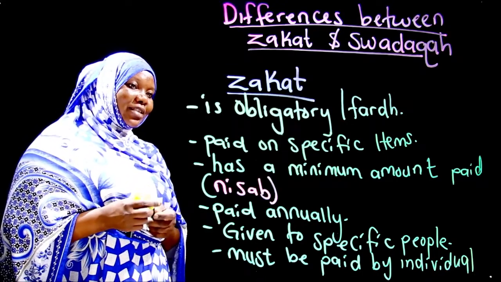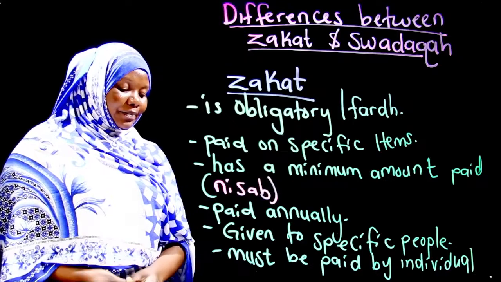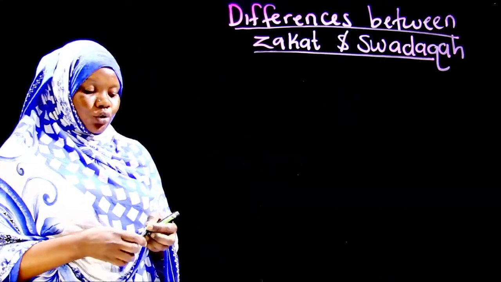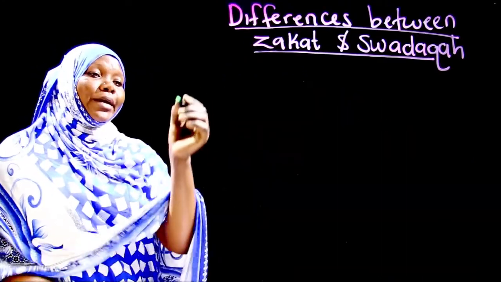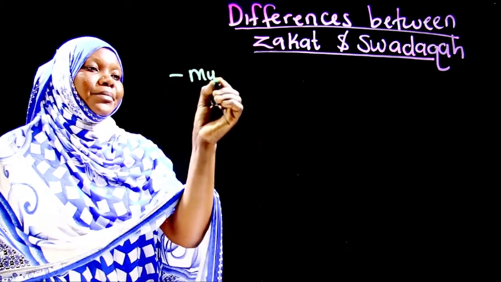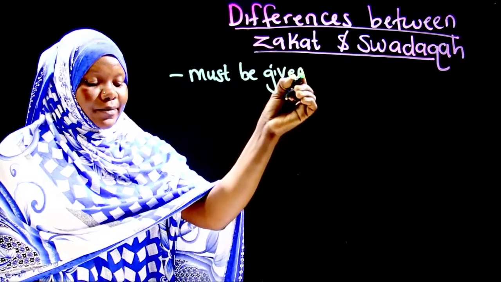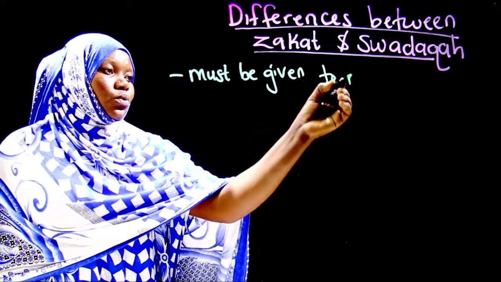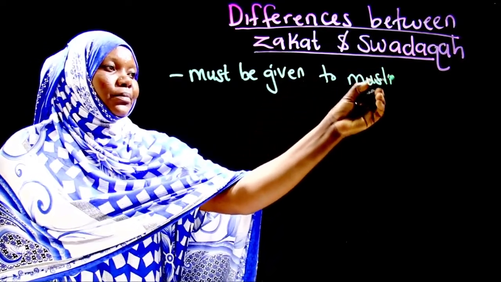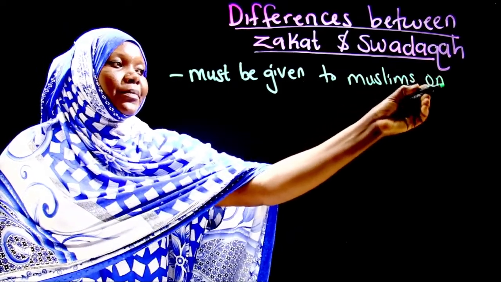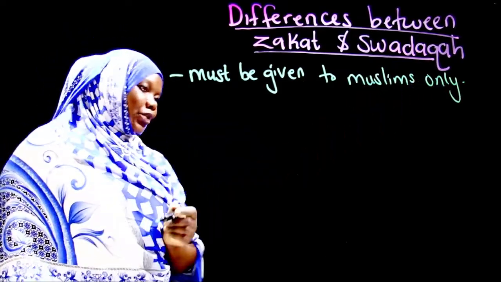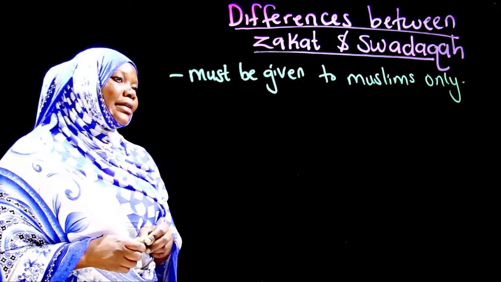And the last point that I can add on zakat is it must be given to Muslims only. So those are some of the features of zakah.